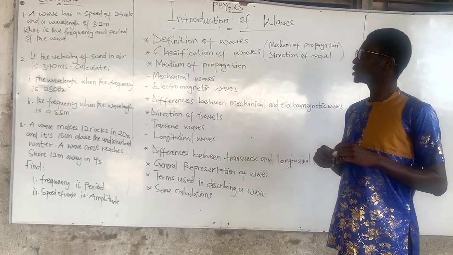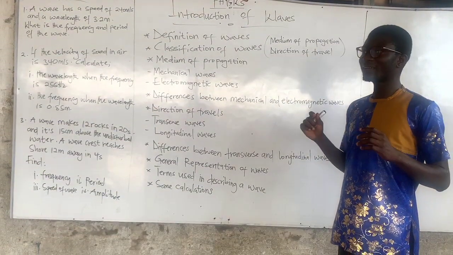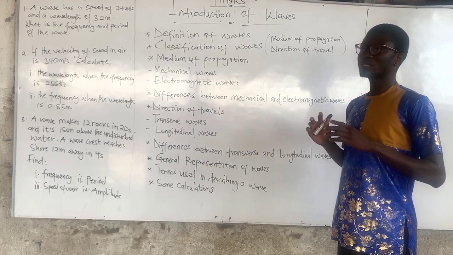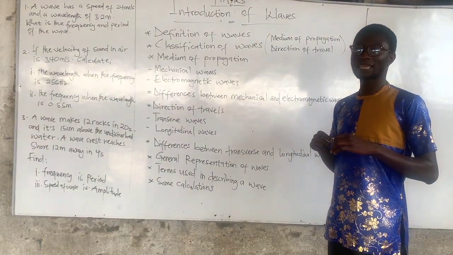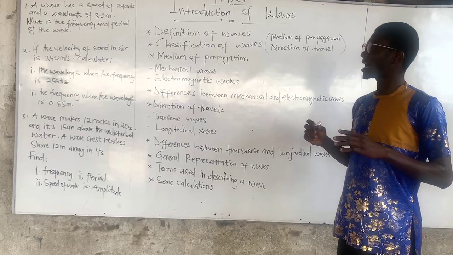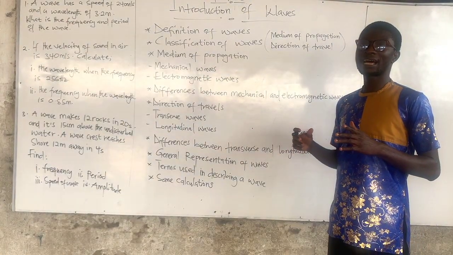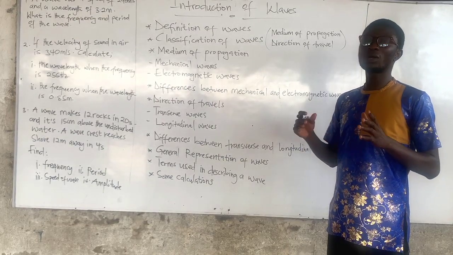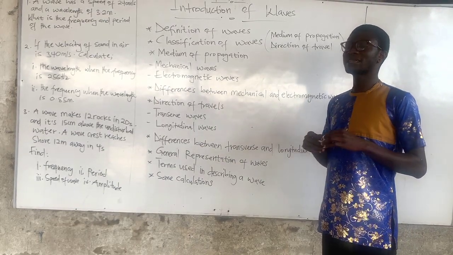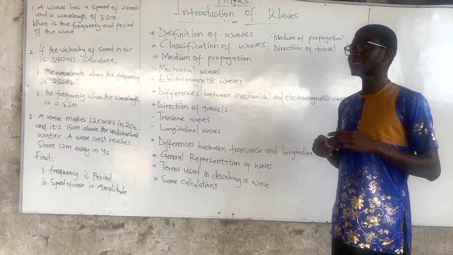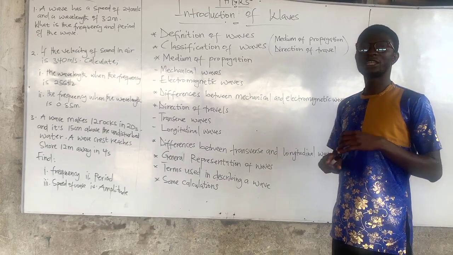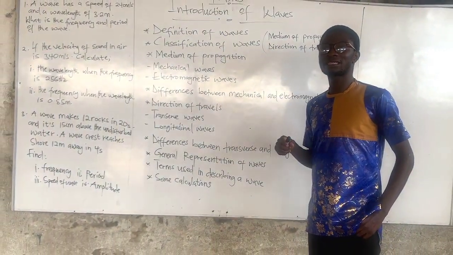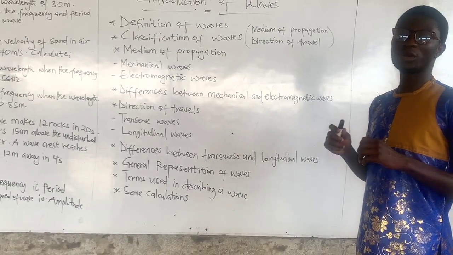Now let's look at electromagnetic waves. This type of wave does not require a material medium for its propagation. So this type of wave is able to travel through space. They are able to travel through a vacuum. Some examples under it are radio waves, X-rays, gamma rays, and so on.